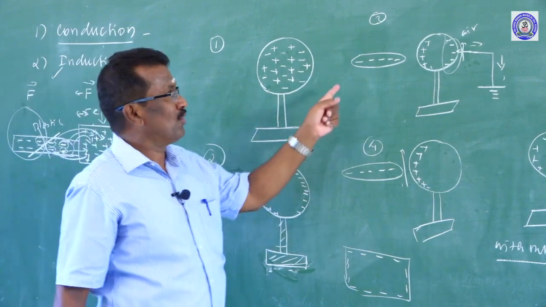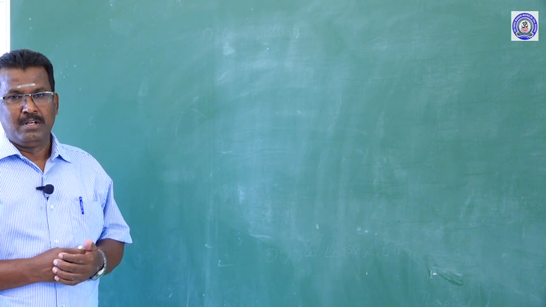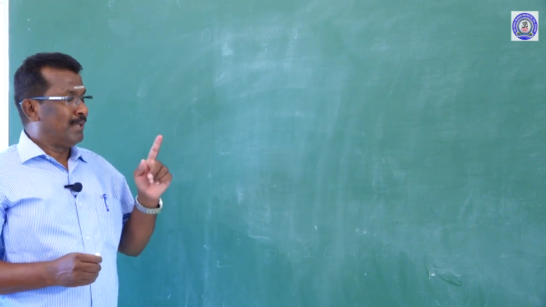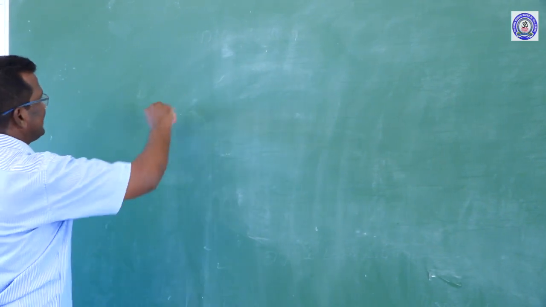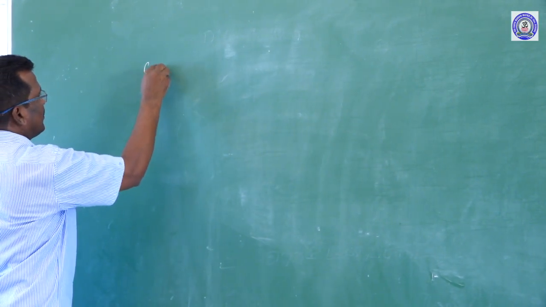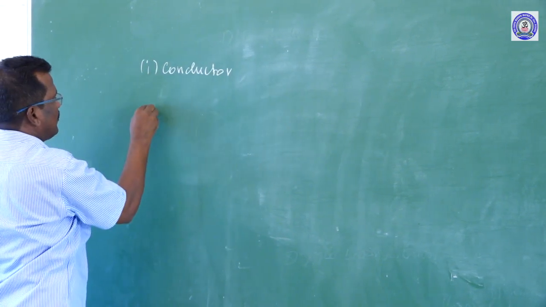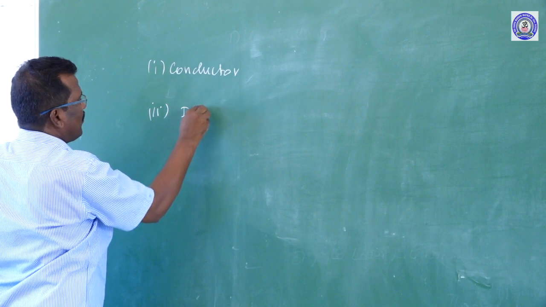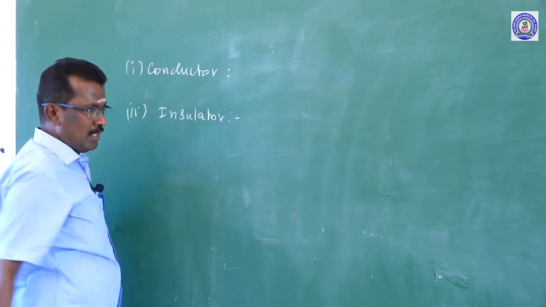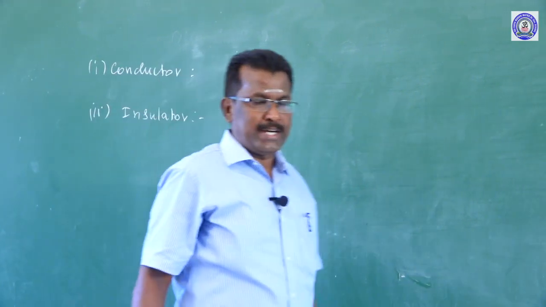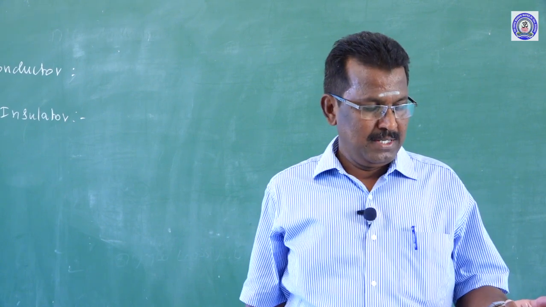Okay. Let us move to the next topic of electrostatics, that is the dielectric. We know materials can be classified into two categories: one is a conductor, another is an insulator. What is a conductor?